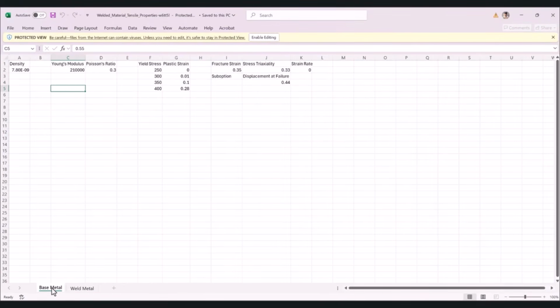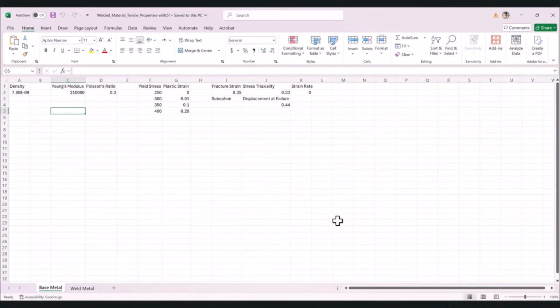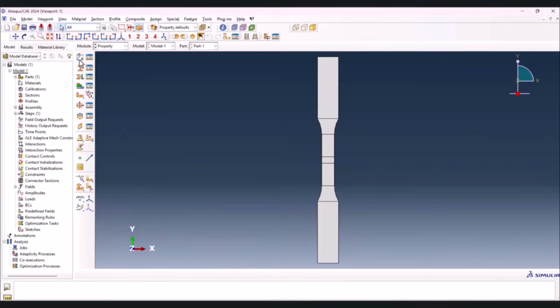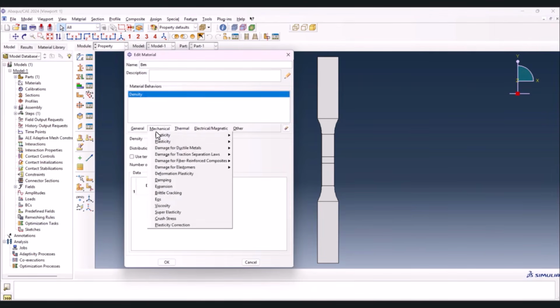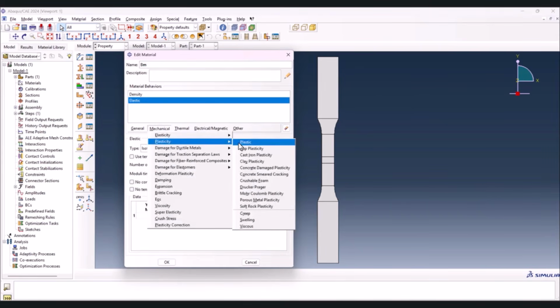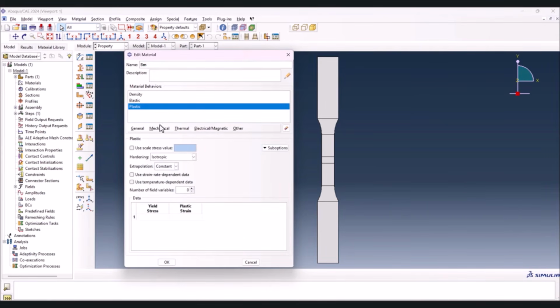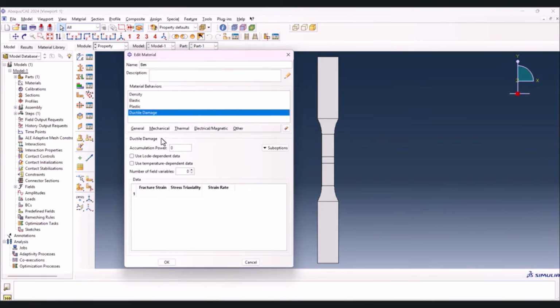Here we have a base metal and a weld metal materials properties. Let's start with the base metal first. So from here we go create material properties. Let's name it the base metal or BM. We need the general density, elasticity and elastic. We need plasticity and plastic. We need also damage for ductile materials here, and that's all, I think.